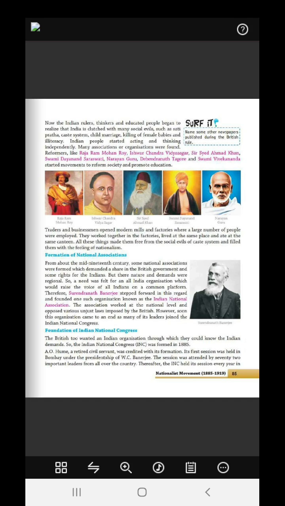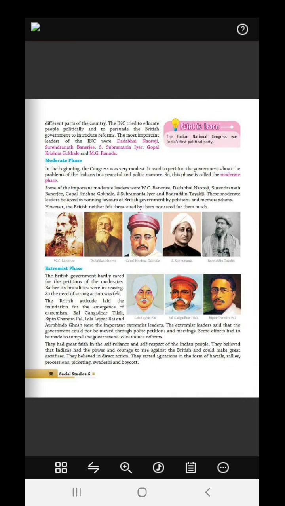So, foundation of the Indian National Congress. The British too wanted an Indian organization through which they could know the Indian demands. So the Indian National Congress was formed in 1885. A.O. Hume, a retired civil servant, civil servant means government worker, was credited with its formation. Its first session was held in Bombay under the presidency of W.C. Banerjee. The session was attended by 72 important leaders from all over the country. Therefore, the INC held its session every year in different parts of the country.